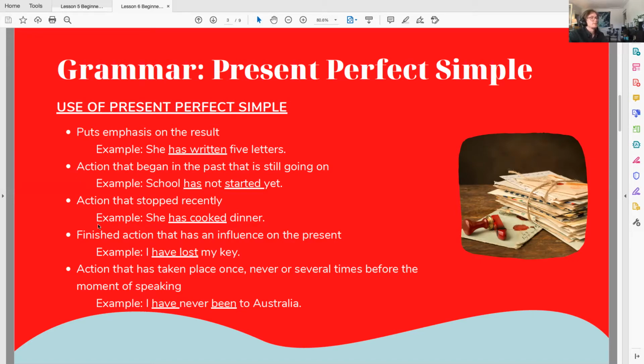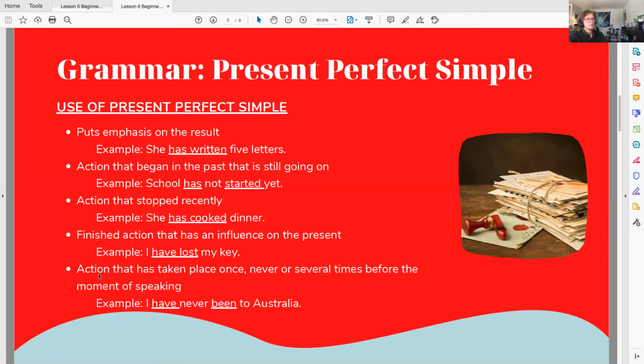As you can see as we go down, especially in these 3 examples, with actions that began in the past and are still going on, actions that have stopped recently, finished actions that have an influence on the present, we're using the present perfect simple tense to express to the person we're talking to that these are actions that are still affecting our life in some way, shape, or form. So we would say, I have lost my keys. I lost my keys in the past, but I still don't have my keys. And to express that, I would use the present perfect simple tense.